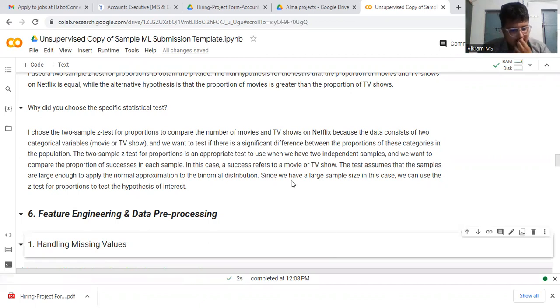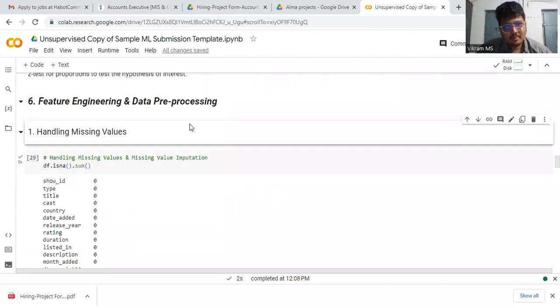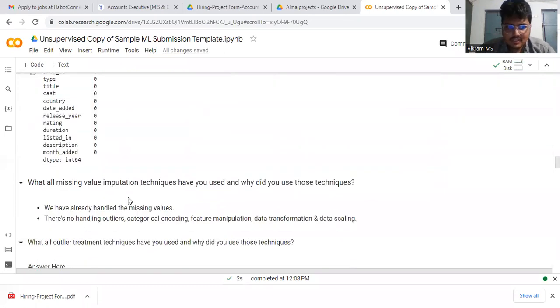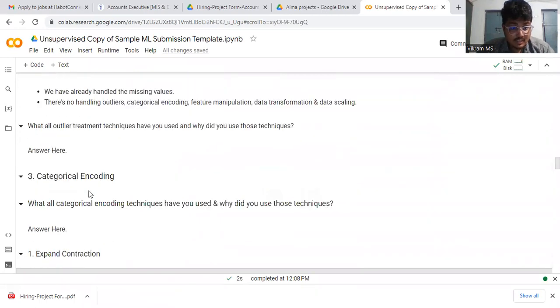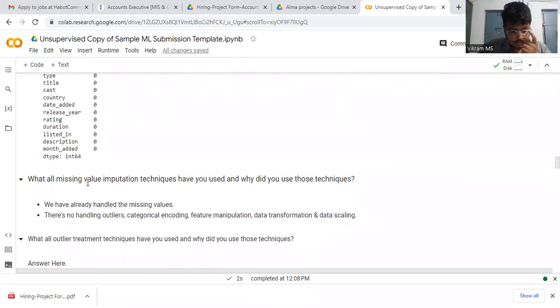Next is the sixth part: feature engineering and data pre-processing. We handled the missing values. There are no missing values, as we showed for ID, type, title, cast, and country. We have already handled the missing values. There are no outliers, and there is categorical encoding, feature manipulation, data transformation, and data scaling.